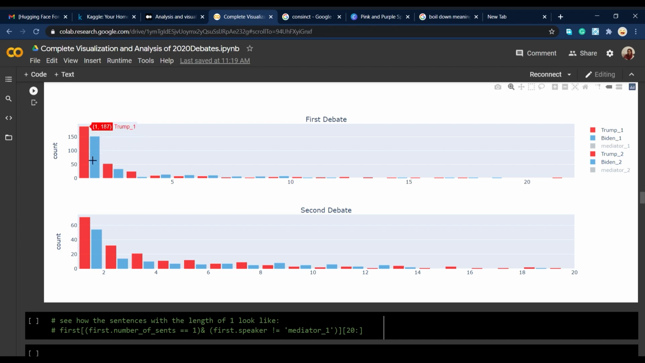And this shows that around 40 times, Donald Trump was either being succinct and answering the questions very briefly, or he was trying to interrupt the other person's speech. And this, again, is repeated in the second debate as well. But as you can see, this time Trump and also Biden are much more polite. And fewer than 100 times, they use only one sentence when they start speaking.